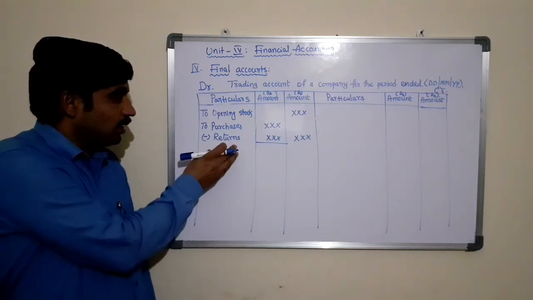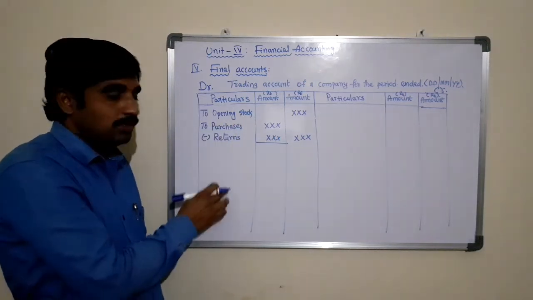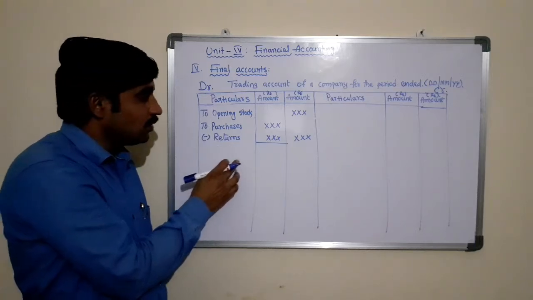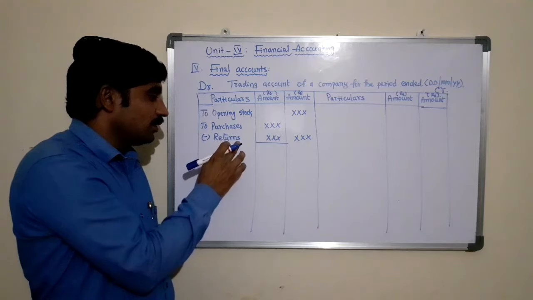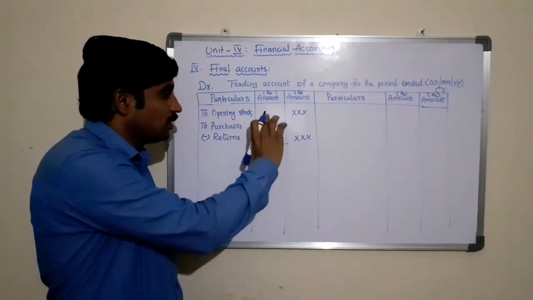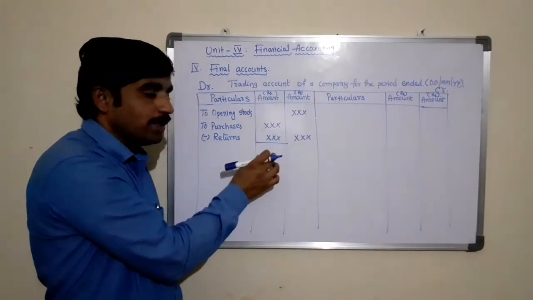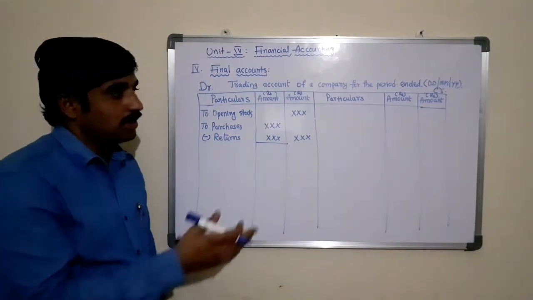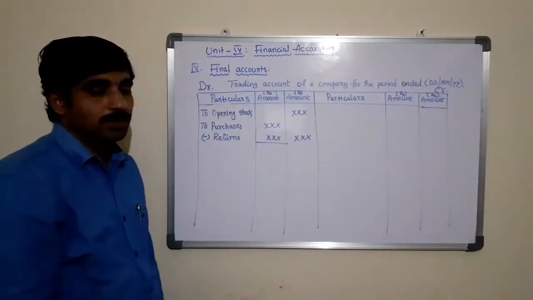In order to ascertain the net purchases, we subtract the worth of purchase returns from the purchases. This is the column used for this purpose.